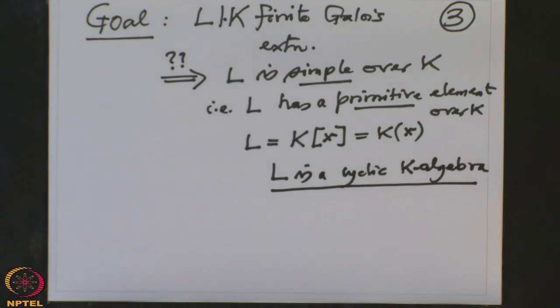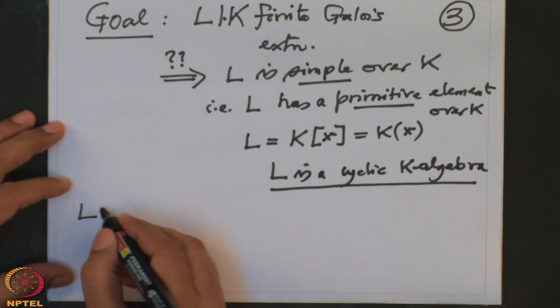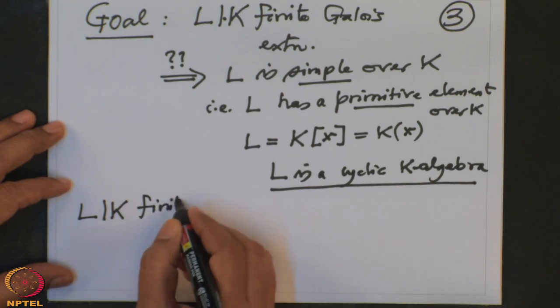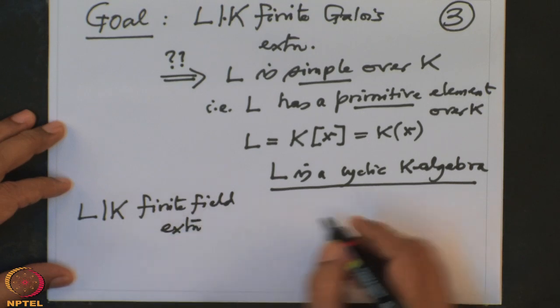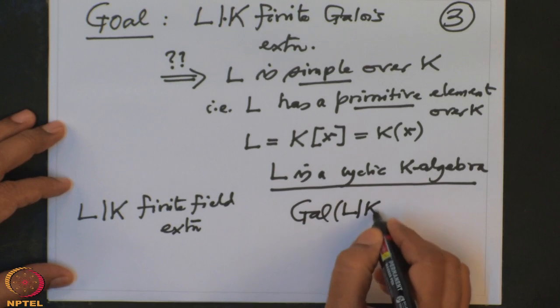Alright, and what will be our machinery? Remember, whenever you have a finite field extension L over K, we have a group attached to that, namely the Galois group. And this is a finite group.